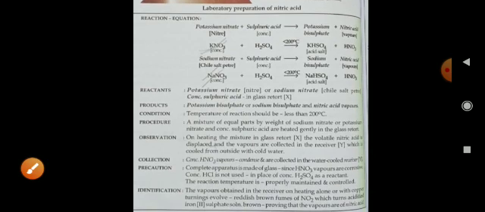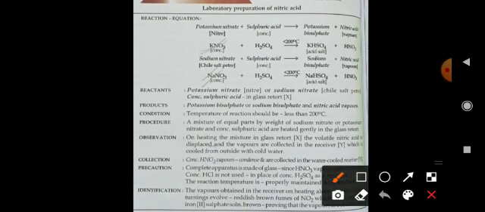Reactants: potassium nitrate, sodium nitrate, Chile saltpeter, and concentrated sulfuric acid. These are the reactants for this reaction. Product: potassium bisulfate and sodium bisulfate and nitric acid vapor. Condition: the temperature of the reaction should be less than 200 degrees centigrade.